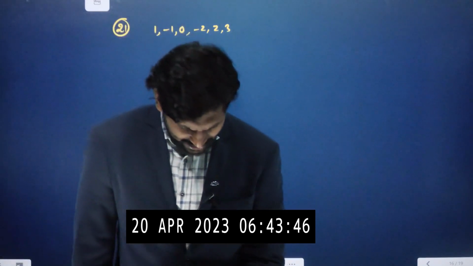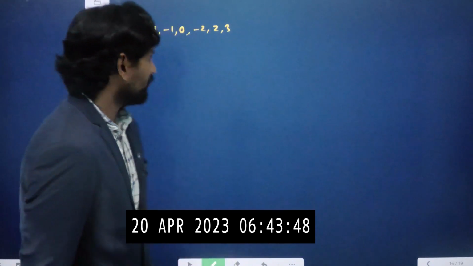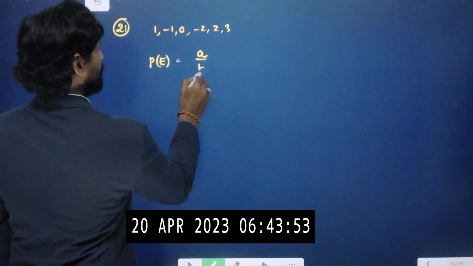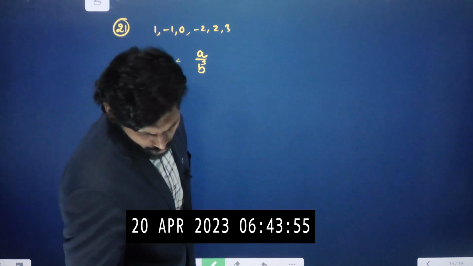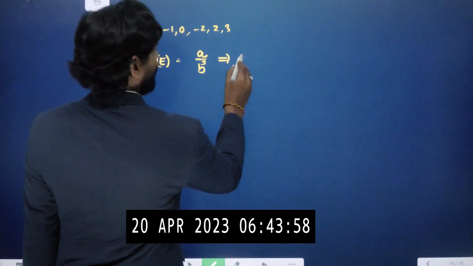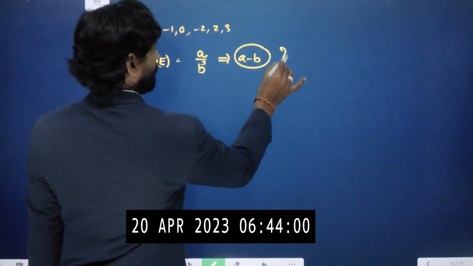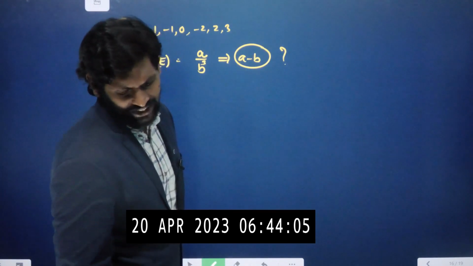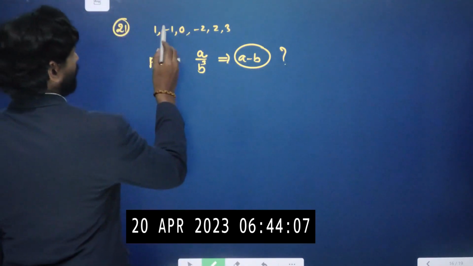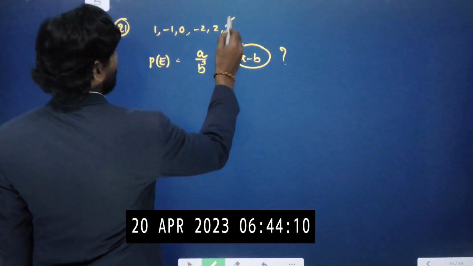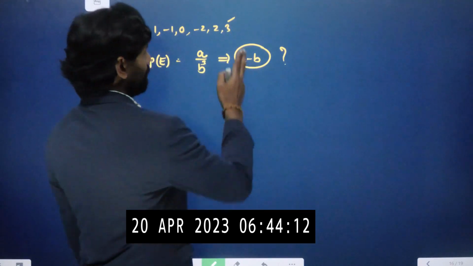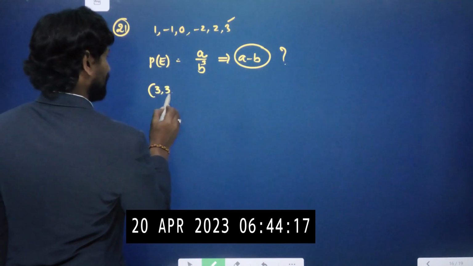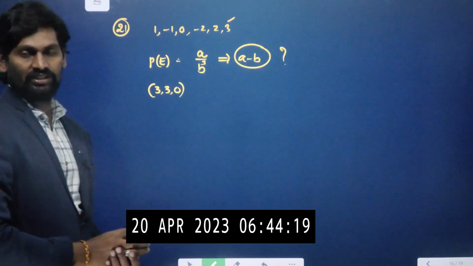Probability is (A by B) cube. The given probability is (A by B) cube it seems. So we need to find the value of A minus B. Here it is asking that the sum of the 3 numbers is 6. Sum of the 3 numbers means if you take 3 plus 3, 6, 6 plus 0. So the chance is 3 comma 3 comma 0. This is the first chance.